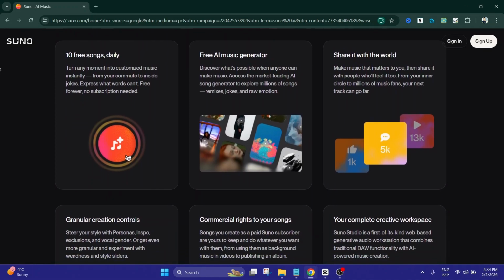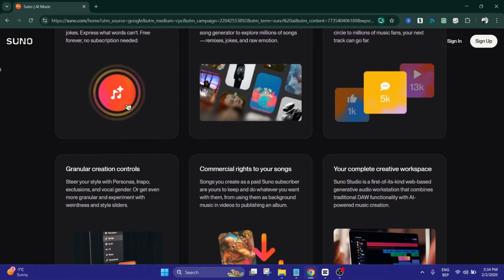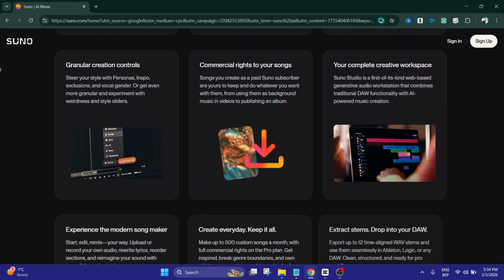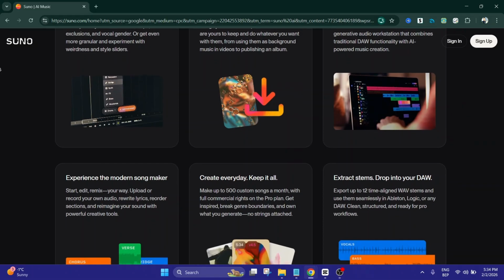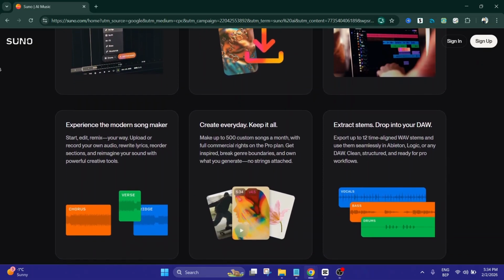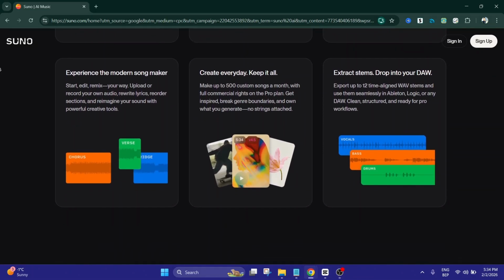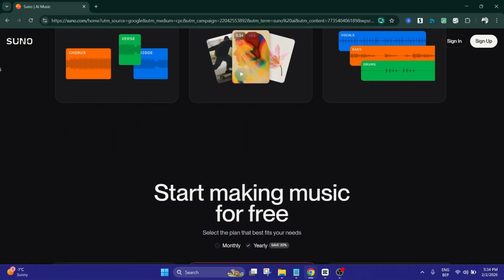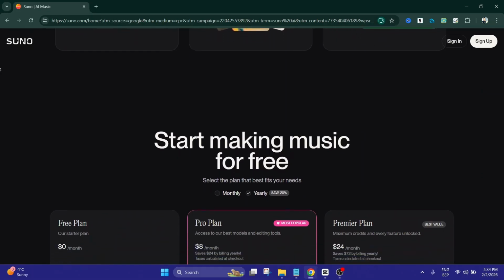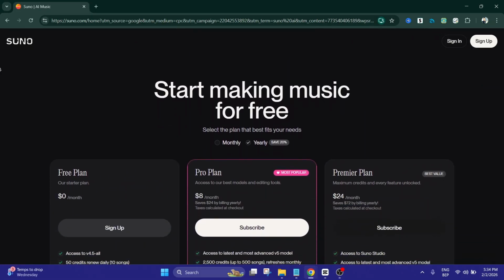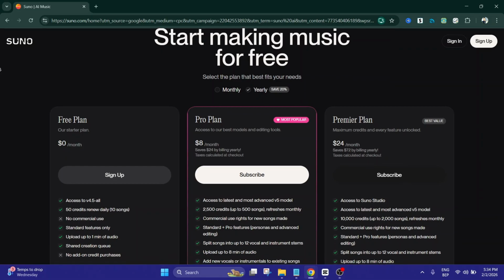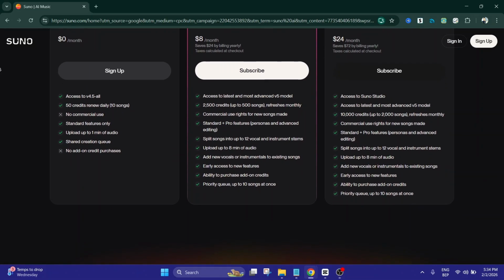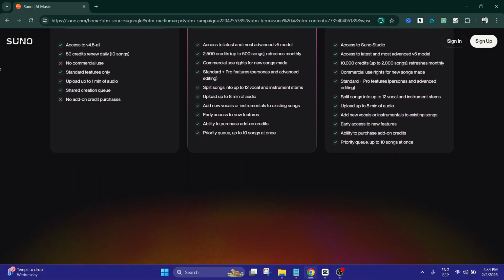This makes it appealing for social media creators, short video producers, and anyone who wants original audio without long production time. That said, there are a few limitations to keep in mind. One is that generated music may not always feel perfectly polished or professional compared to handmade compositions from experienced musicians. While Suno AI is impressive, it isn't a replacement for traditional production when you need high-end, studio-level sound. Some tracks might feel repetitive or lack variation depending on prompts and settings used.